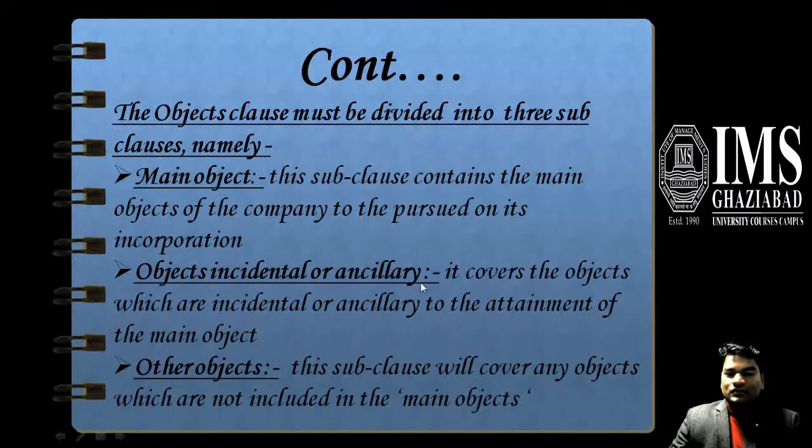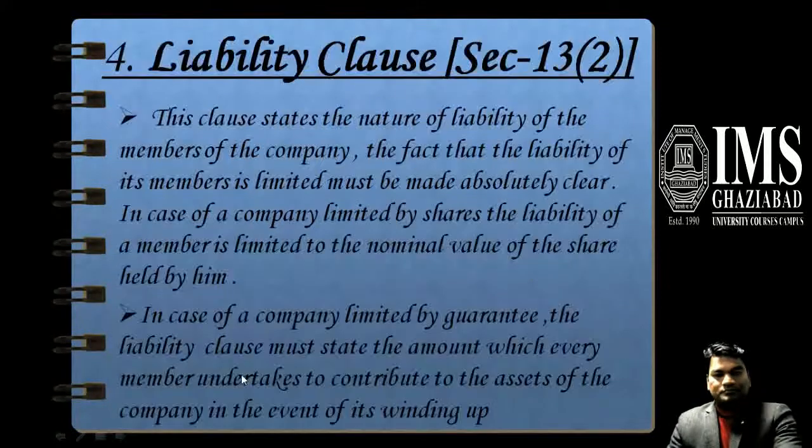Objects incidental or ancillary covers the objects which are incidental or ancillary to attaining the main object. The other objects sub-clause covers any objects not included in the main object; all other types of objects or activities can be written there.